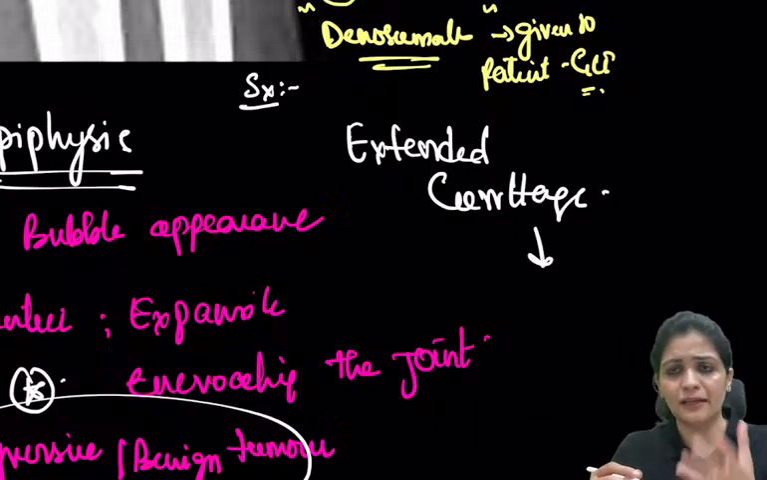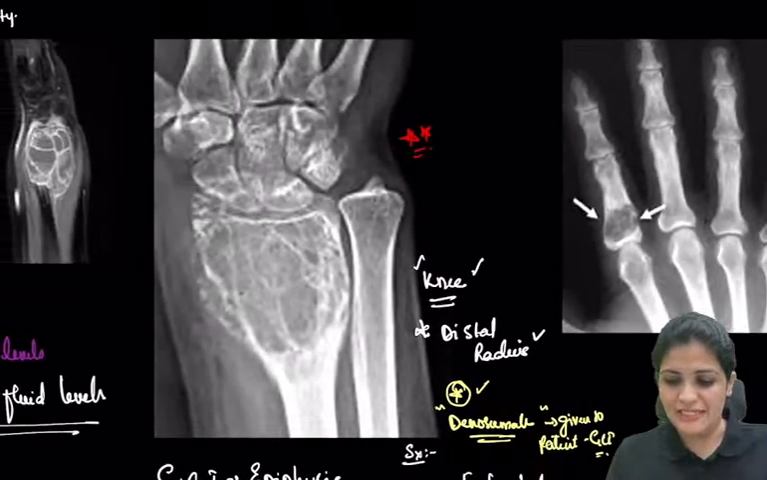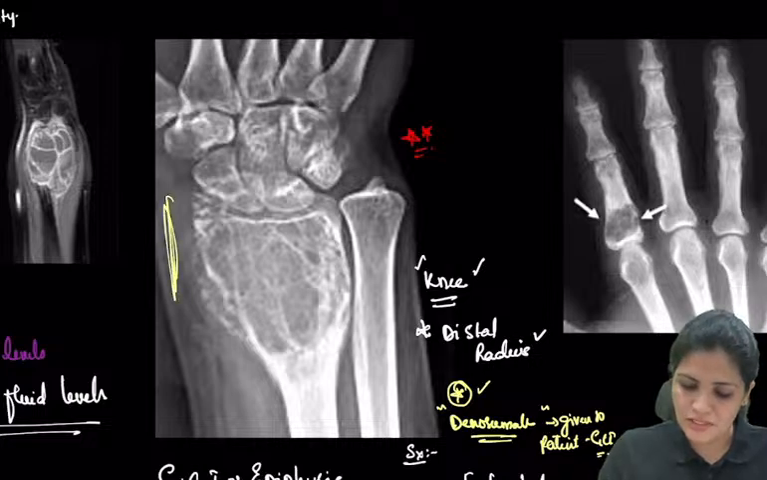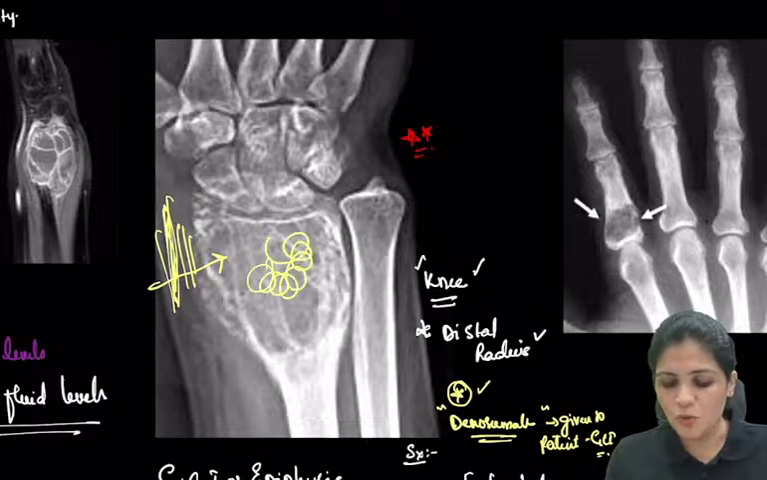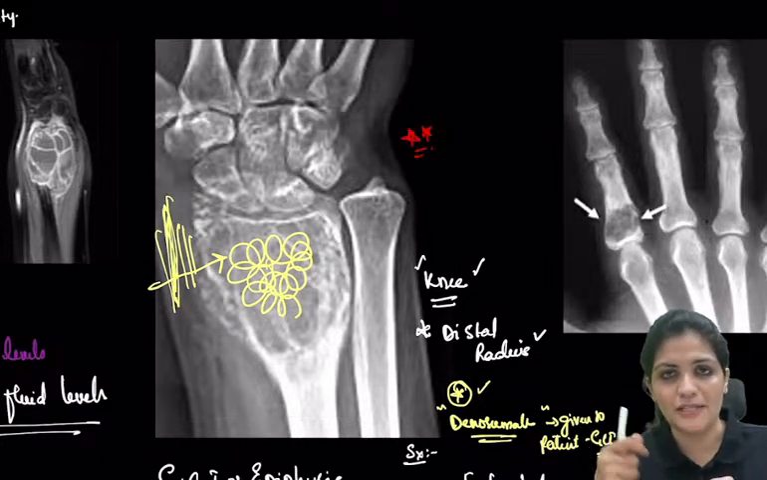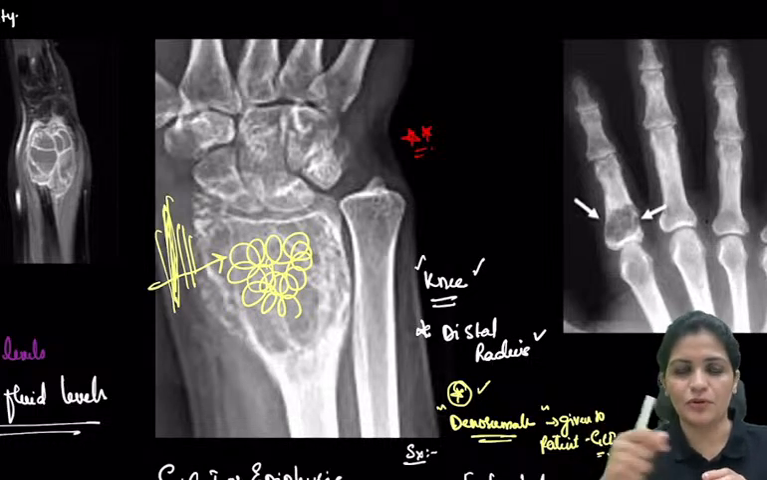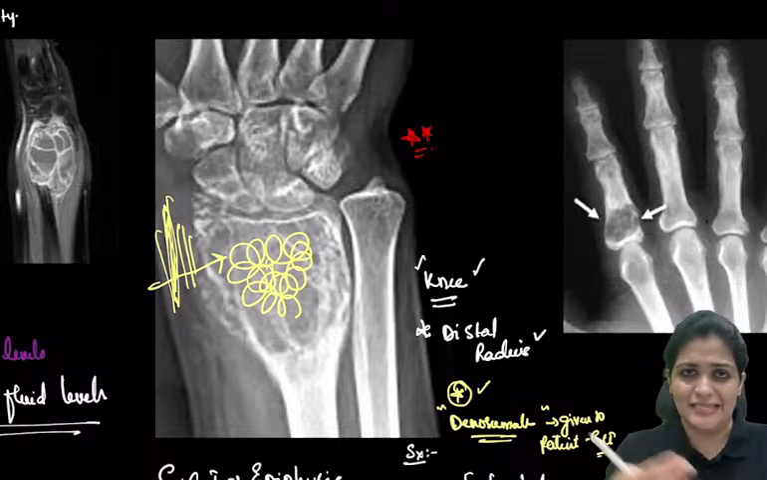So curettage is nothing but this: you open that particular site. For example, here this is GCT of the distal radius. So you open up the skin, muscle tissue and all, and approach the GCT. After approaching, you completely scoop it up. There is an instrument called a curette or scoop. So you completely curette it, you take out all the tissue from this.